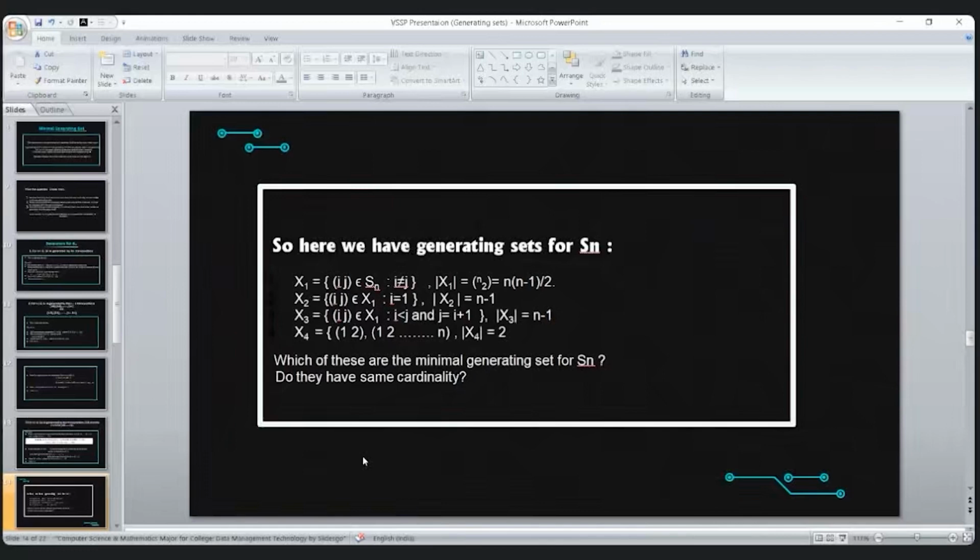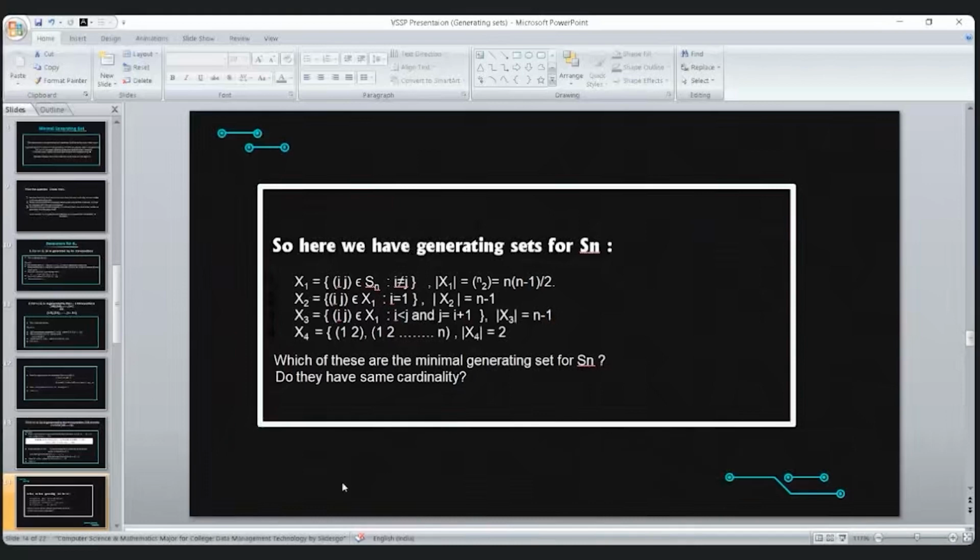But for x2 and x3, if we remove any transposition, suppose in S4, we have the transpositions (1 2), (2 3), and (3 4) as the generating set. If we remove one of them, then it cannot generate the whole S4, because we have two disjoint cycles. Sorry, (1 2), (2 3), so if we remove (2 3), then we have (1 2) and (3 4). So we have two disjoint cycles. Since we know that two disjoint cycles always commute,